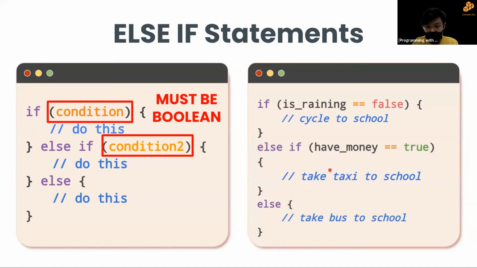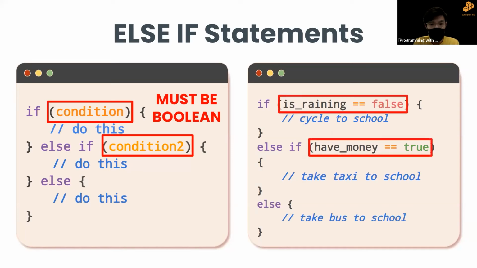Okay? So yeah, if it's not raining, we cycle to school. Else, if we have enough money, we take taxi to school. Else, we take the bus to school. Okay, I hope this is clear for everyone. If you have any questions, please ask, and we'll be more than happy to answer you.